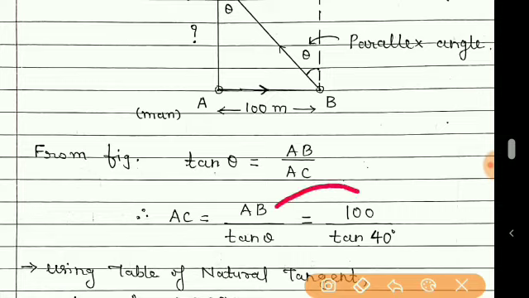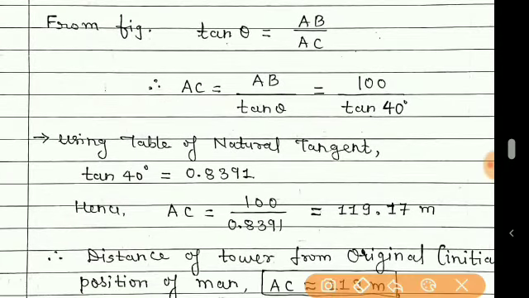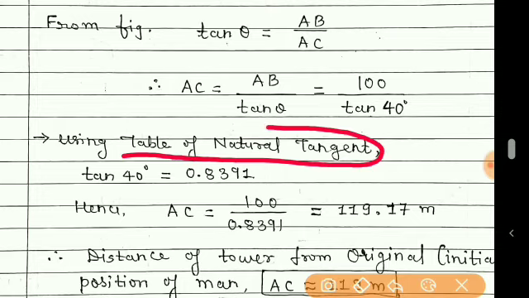Now putting the values, AB is 100 meters, and as theta is 40 degrees, we have written tan 40. Now the value of tan 40 can be obtained using the table in which natural tangent is given. From this table you will find tan 40 degrees is equal to 0.8391.